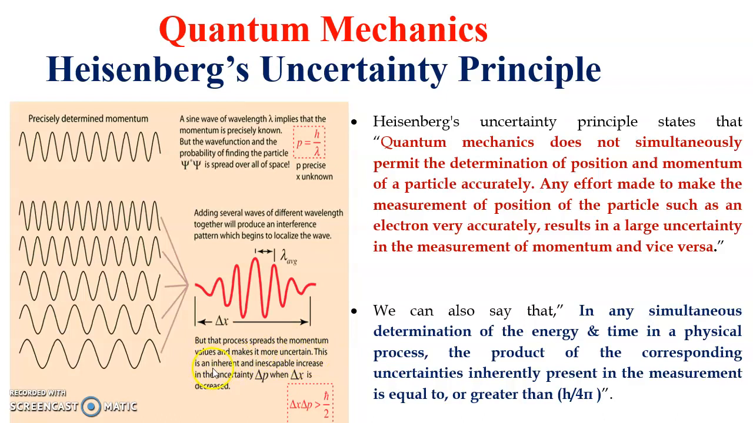This is an inherent and inescapable increase in the uncertainty. Delta p means uncertainty in the momentum, when delta x, the uncertainty in the position, is decreased. Here this is the waveform. It indicates that uncertainty in the position is increased if delta p, the uncertainty in momentum, is decreased, so the product is greater than or equal to h cross upon 2, where h cross is h upon 2 pi.